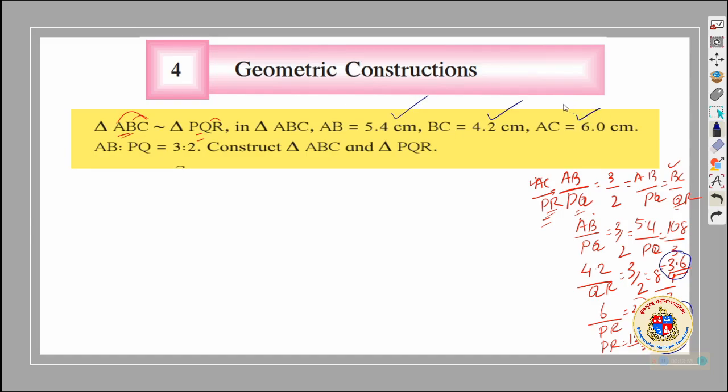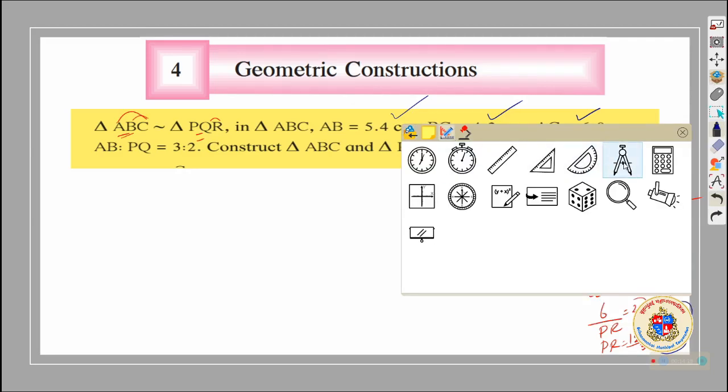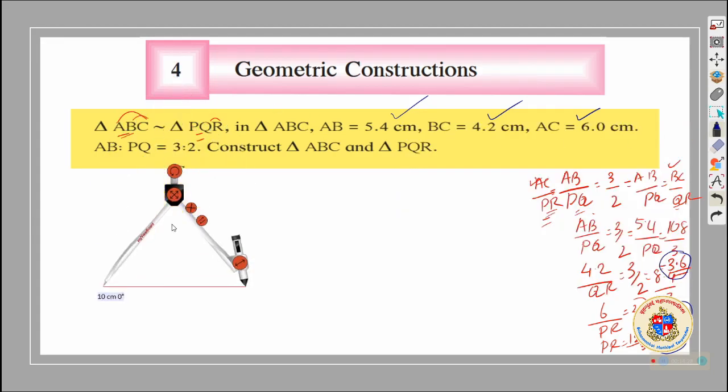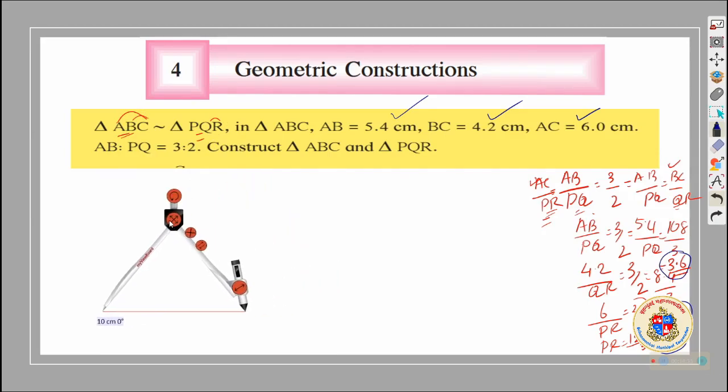मुझे ऐसा लगता है ये कंस्ट्रक्शन करके दिखाने का ज़रूरत नहीं है, because this you have done in 7th standard. If all three sides are given, how to construct a triangle, even then as it is a construction new chapter and new video, it becomes my responsibility to make at least one of that triangle, because the other triangle is similar to it by drawing, in all respect it is similar. So I would like to draw one triangle to show how we can draw a triangle if all three sides are given.